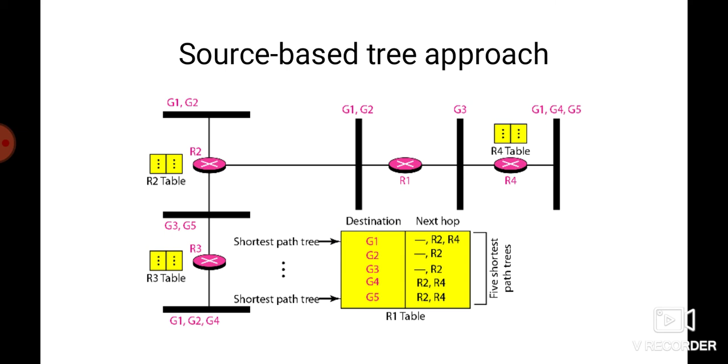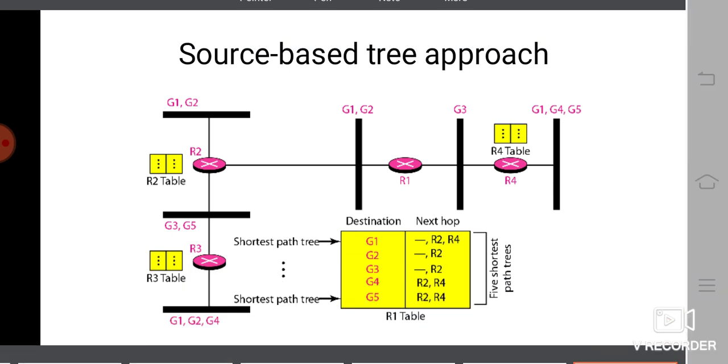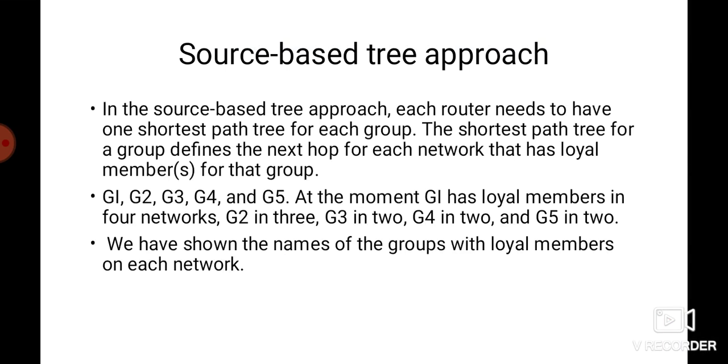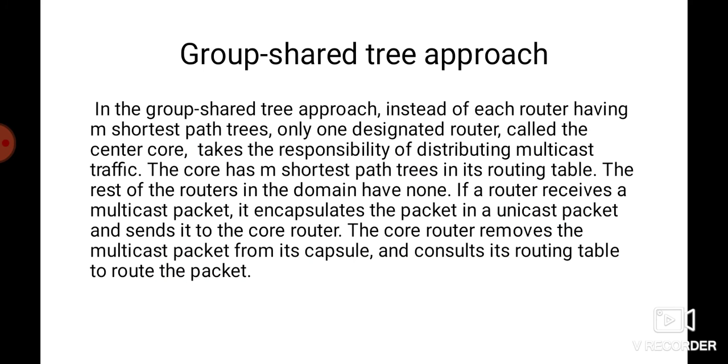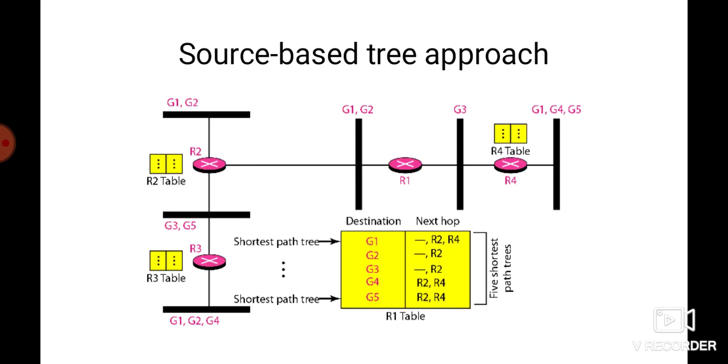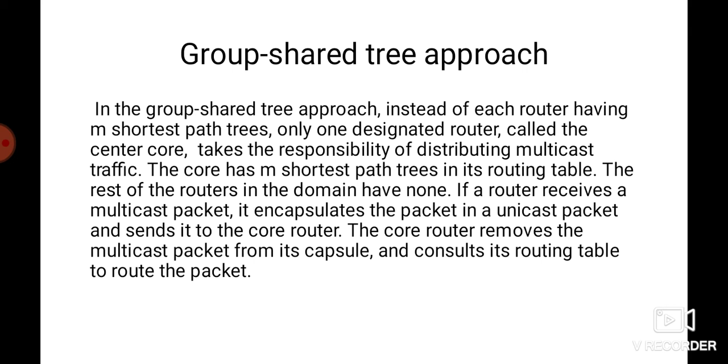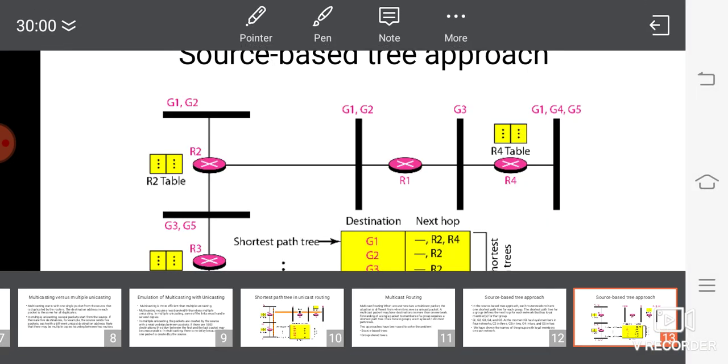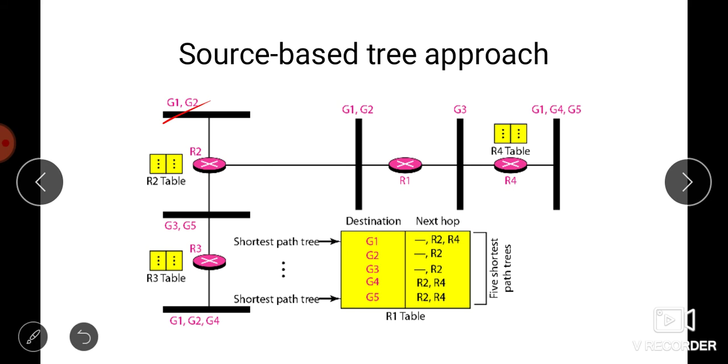See, this is 1, 2, 3 and 4. So G1 has 4 loyal members in 4 networks.